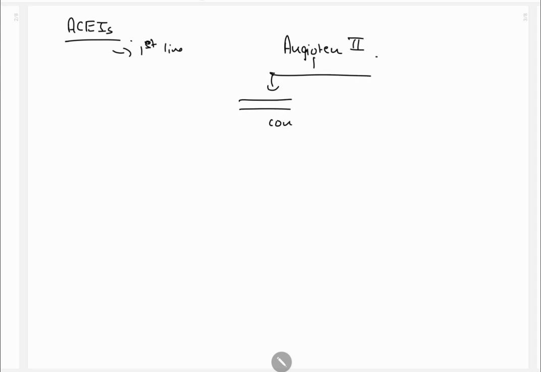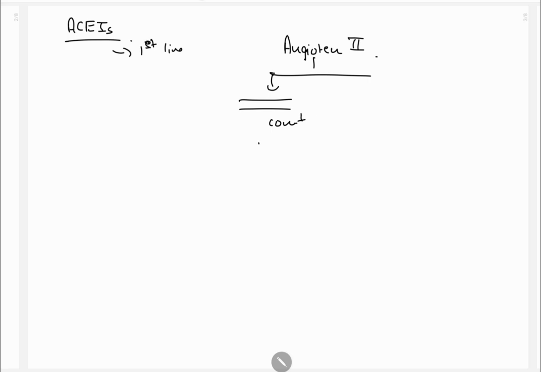So now we will study about angiotensin converting enzyme inhibitors. They are first line antihypertensive. What do they do? For this we should understand what angiotensin 2 does. Angiotensin 2 constricts blood vessels.